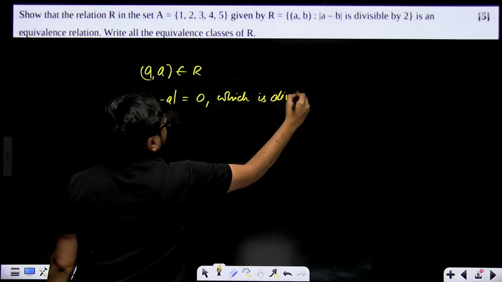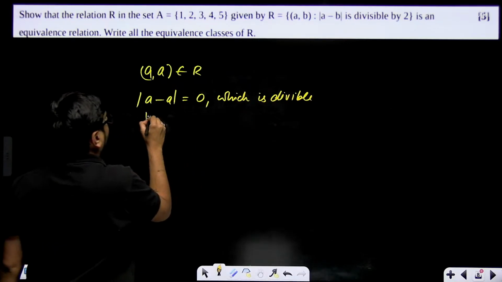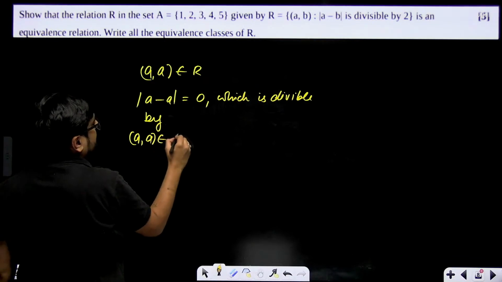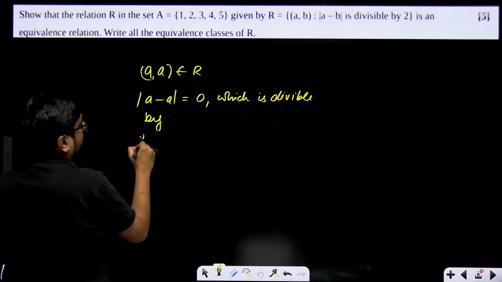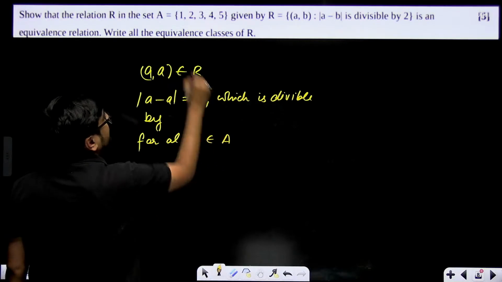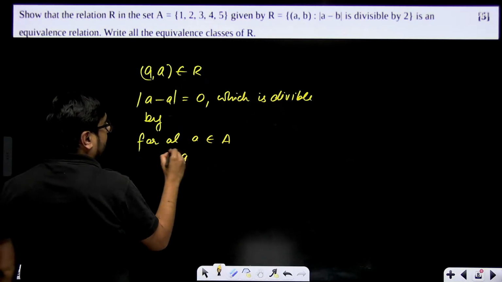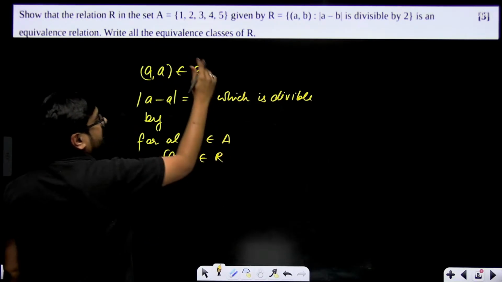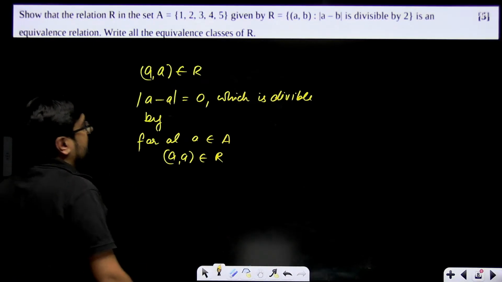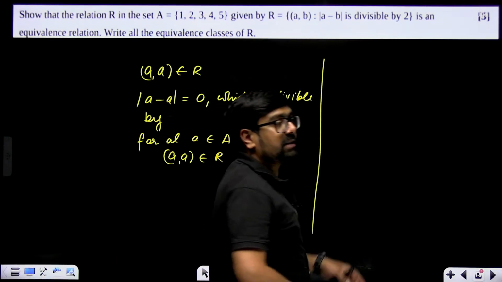Hence, for all a belonging to the main set A, a comma a will belong to the relation, because it will always give you 0. Correct?